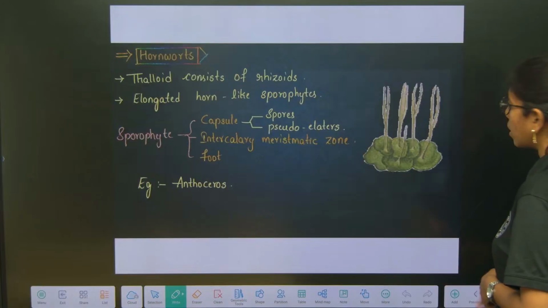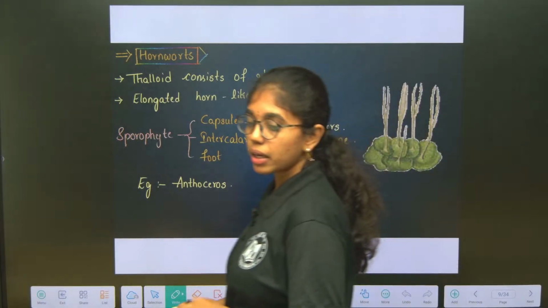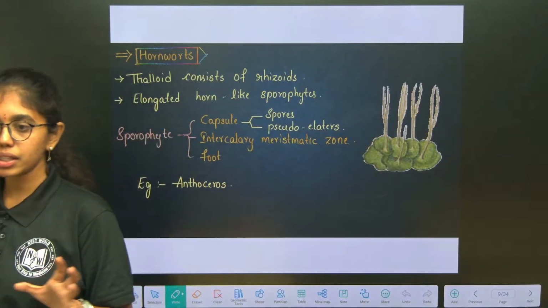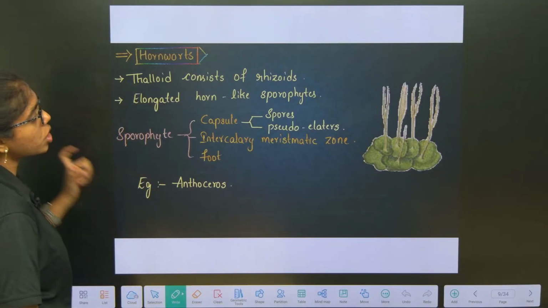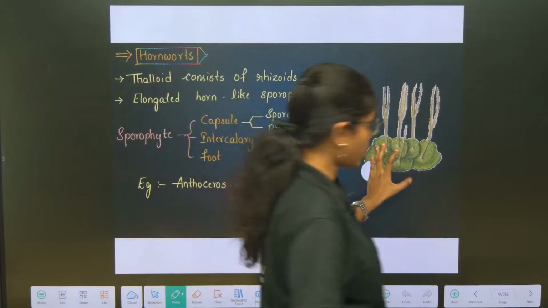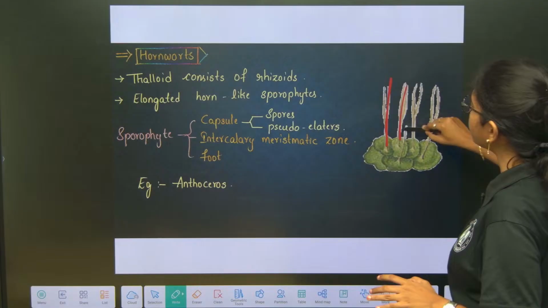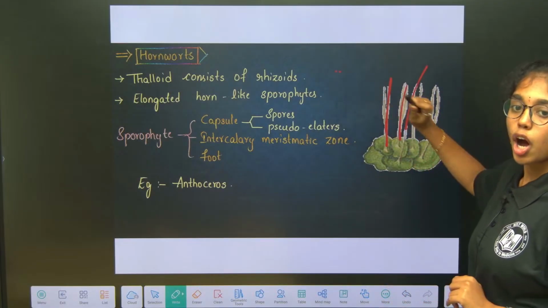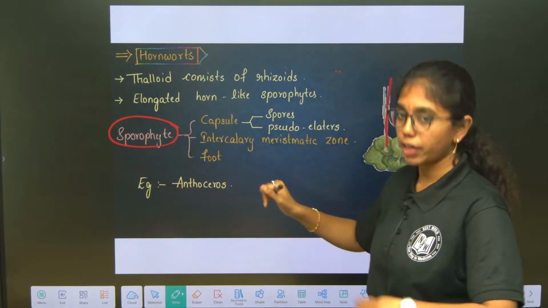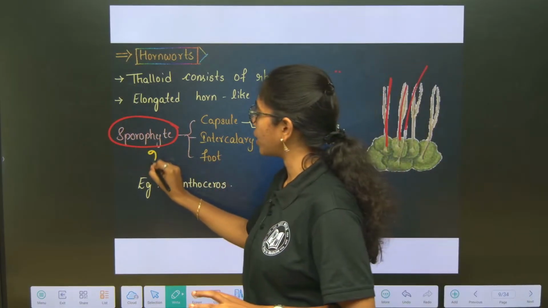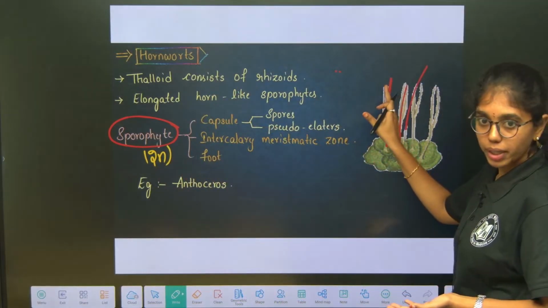Yeah. Now hornworts, under Anthoceratopsida. Till here everything is clear now. Here you see hornworts, these are thalloid structures consisting of rhizoids. They have elongated horn-like sporophytes, that is why they are called what? Hornworts. And the sporophyte here in hornworts is the diploid structure which originates from the gametophyte. See, the sporophyte is originating from the gametophyte.